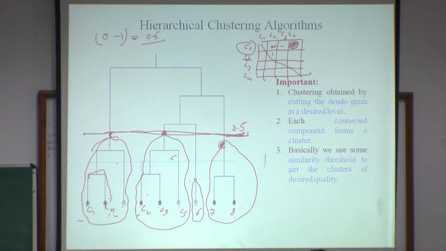The basic problem is, suppose you assign C1 and C4 as part of the same cluster, and after that you realize that another cluster which combines C7 and C8 shows very high similarity with C4. After merging, you cannot change it. This is the major problem with all hierarchical clustering algorithms.